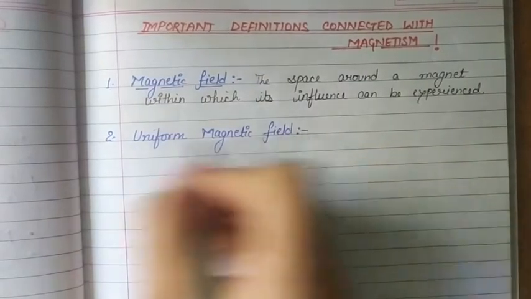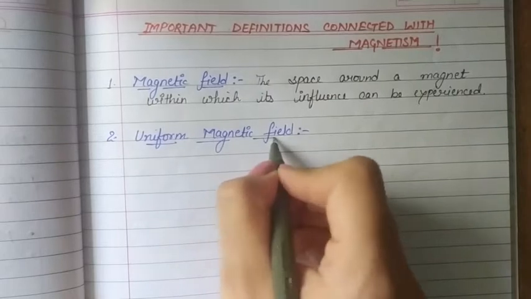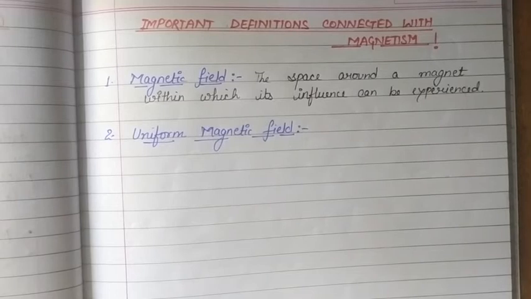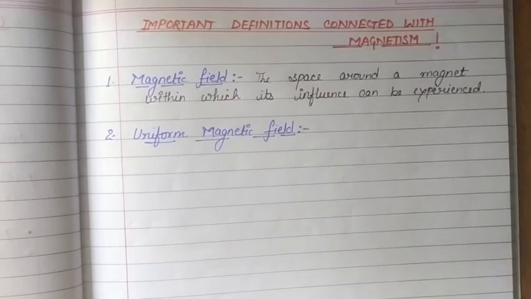What is uniform magnetic field? Let's define this. As we know what is magnetic field, uniform magnetic field is a kind of magnetic field where, in a region, the field has the same magnitude and direction at all points of that region. If a magnetic field has the same magnitude and direction at all points of that region, then the magnetic field is called uniform magnetic field.